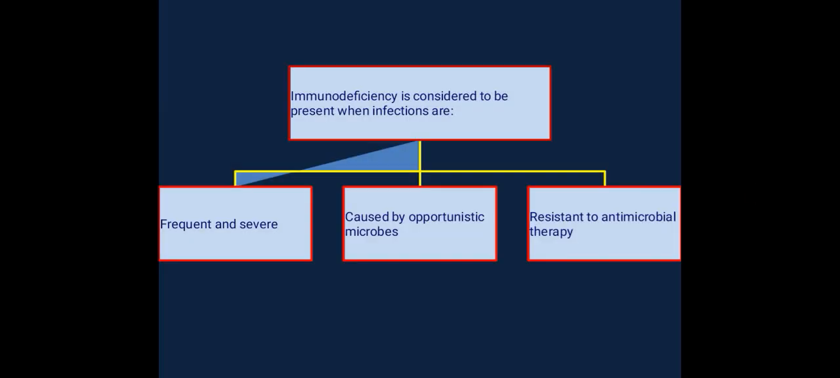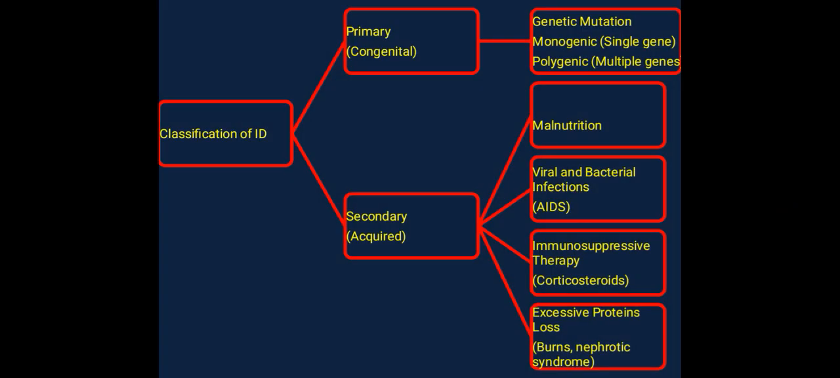Immunodeficiency is considered to be present when infections are frequent and severe, caused by opportunistic microbes resistant to antimicrobial therapy. Classification of ID: primary congenital, secondary acquired.